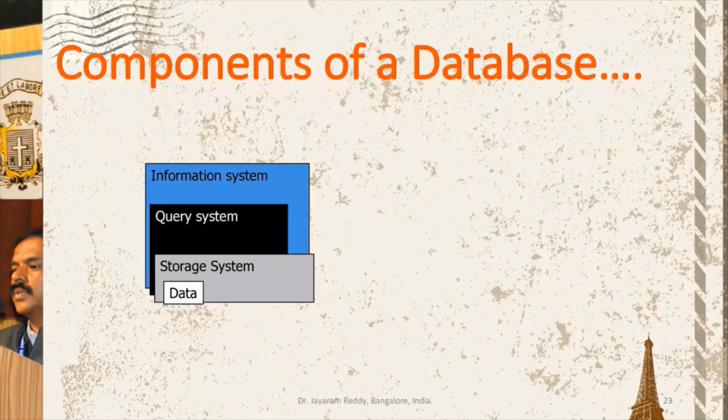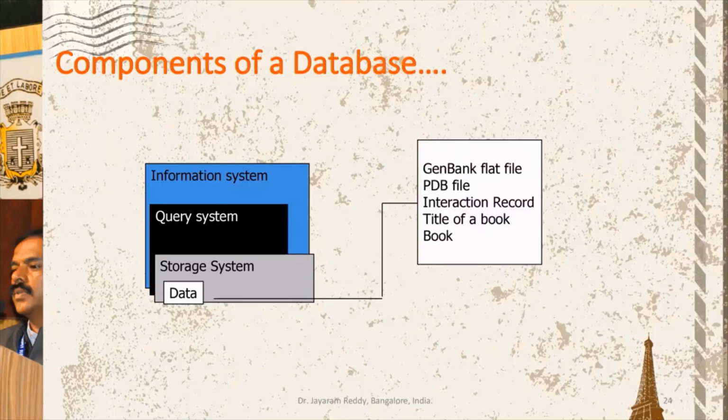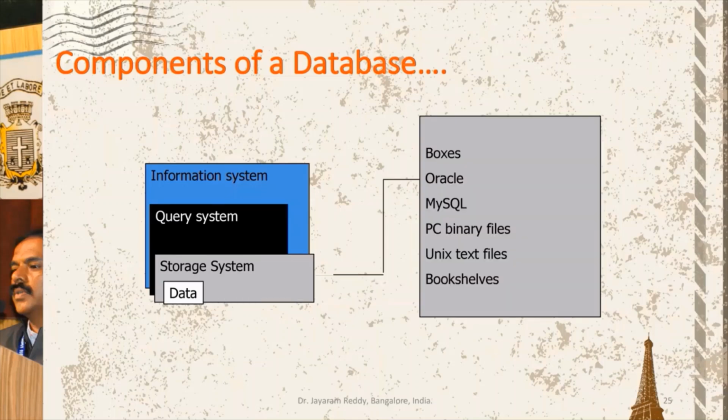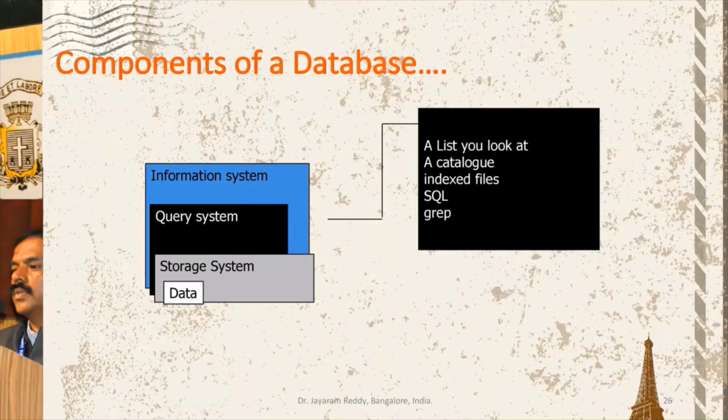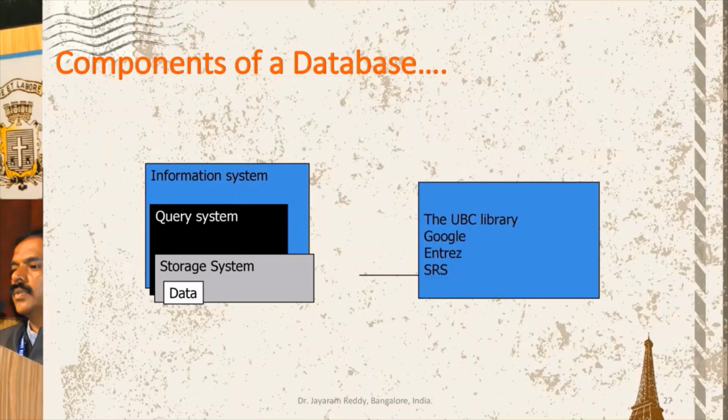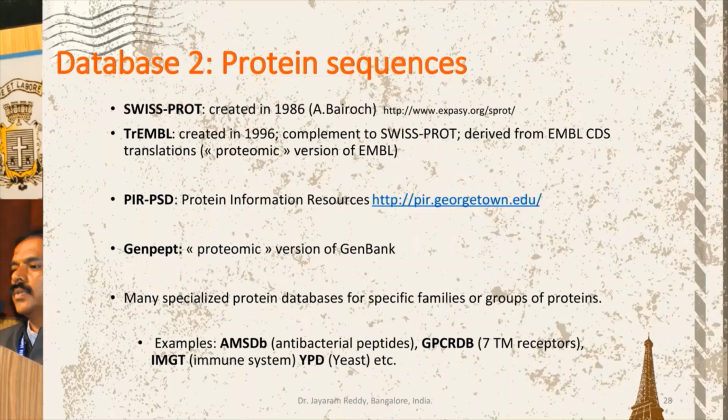The components of a database actually have four levels: data, storage system, query system and information system. Data is available in the form of a GenBank flat file. Storage is available in boxes, Oracle and things like that. And we have the query system. SQL and grep are used for the query system. And finally the information system, where you collect the information, is either through Google or through Entrez. So you can make it available through Google.